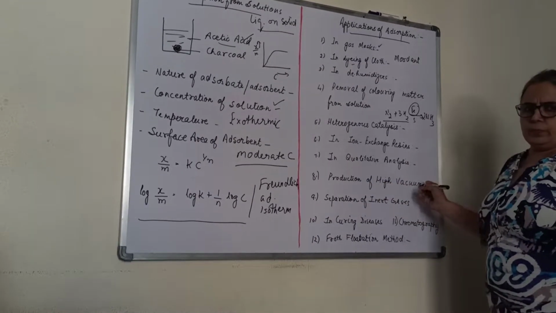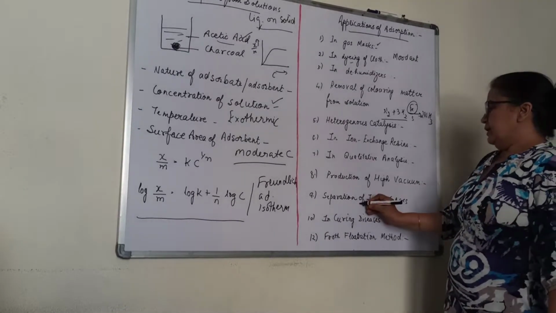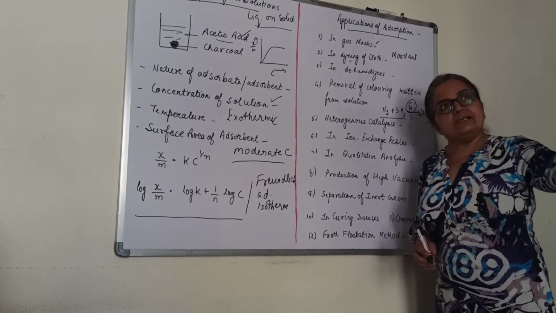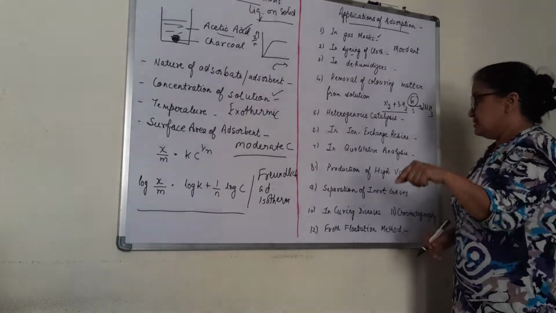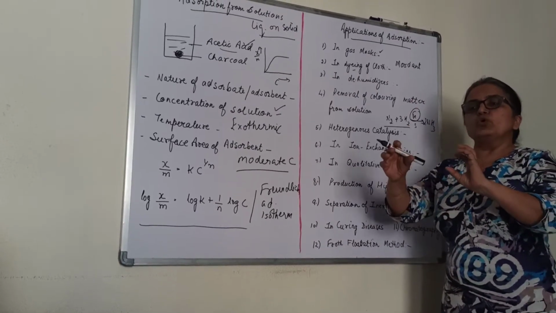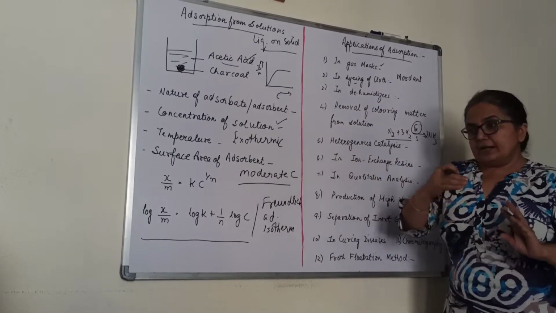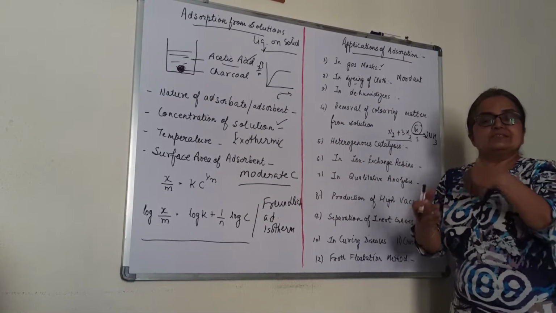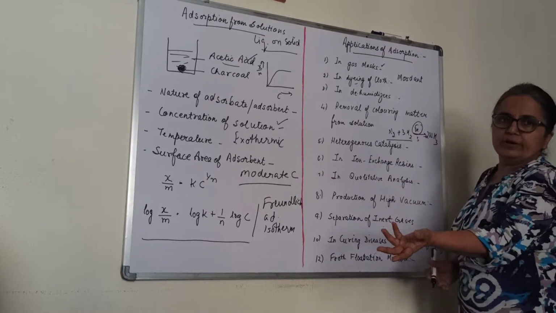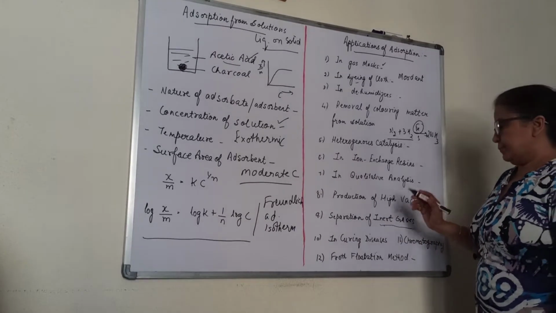Production of high vacuum. Again, all the gases can be adsorbed, vacuum can be created. Inert gases. See, all the inert gases are there in the air. These gases are separated by the process of adsorption, where a number of coconut charcoals are placed at different temperatures in sequence, and at different temperatures, different gases get adsorbed onto the charcoal. On heating that charcoal, they can be isolated. Okay, so we can separate all the noble gases from air.